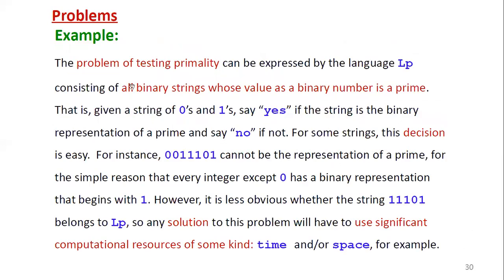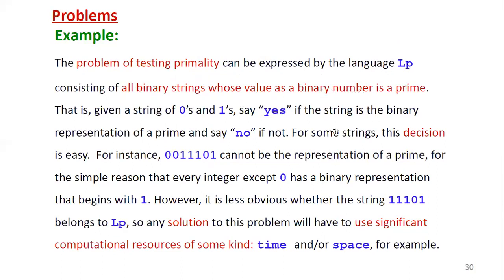The problem of testing primality can be expressed by the language L suffix P, where P stands for primality, consisting of all binary strings whose value as a binary number is a prime.